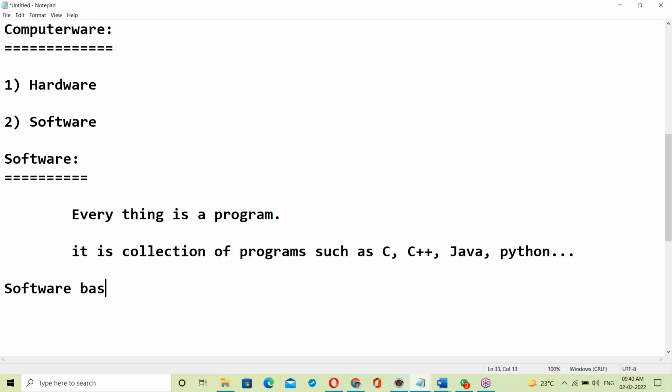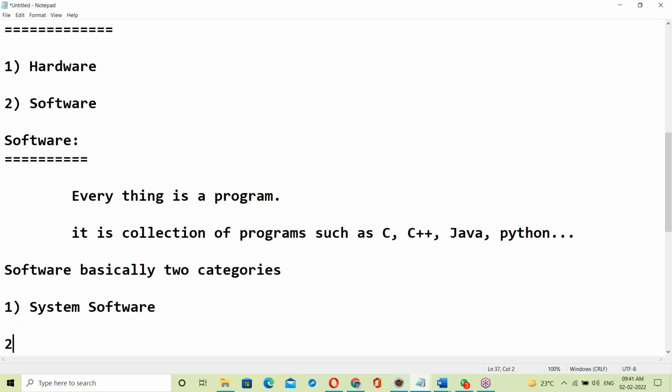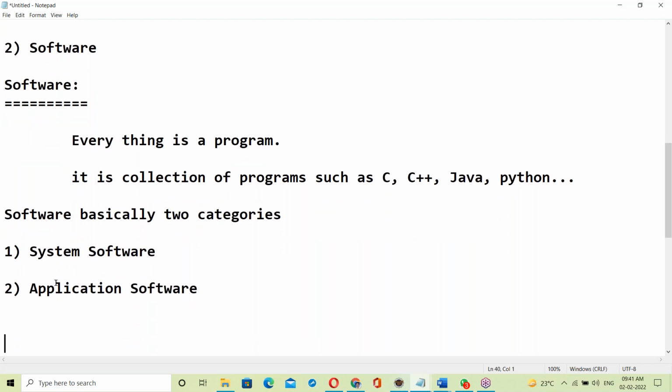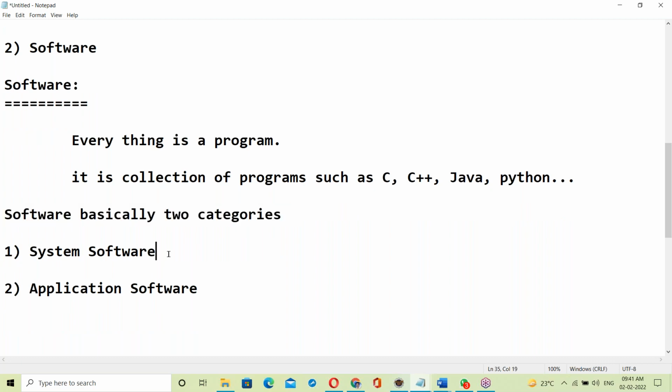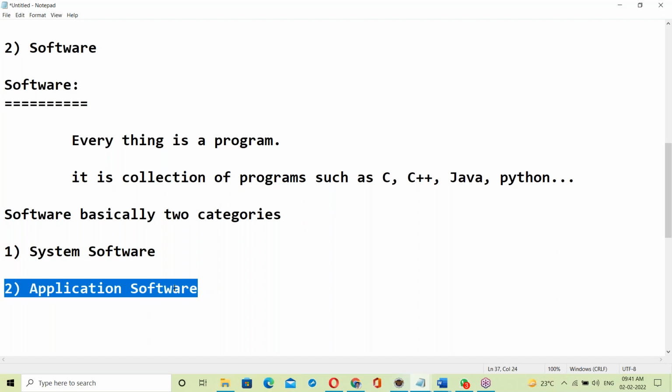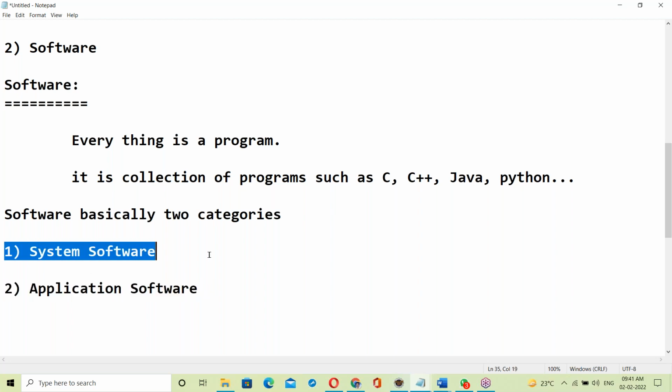Software basically has two categories. First one, system software. Next one, application software. What is system software? What is application software?